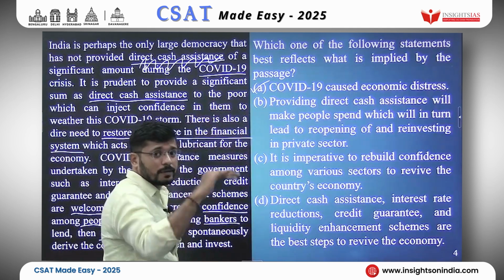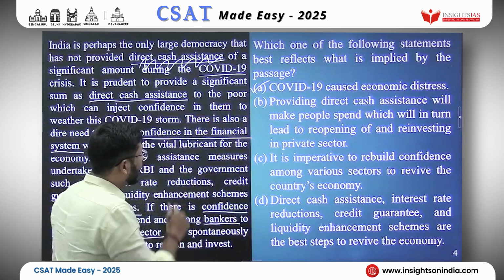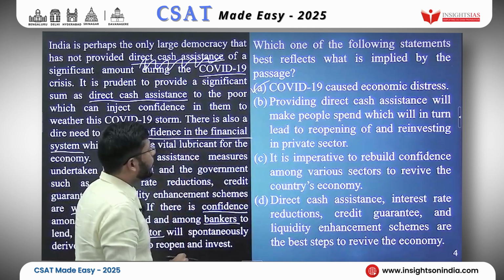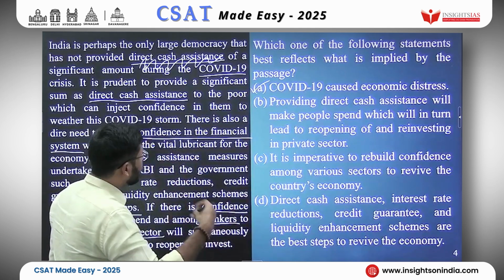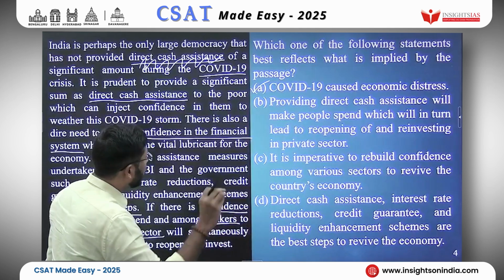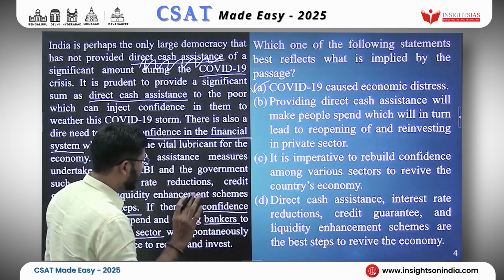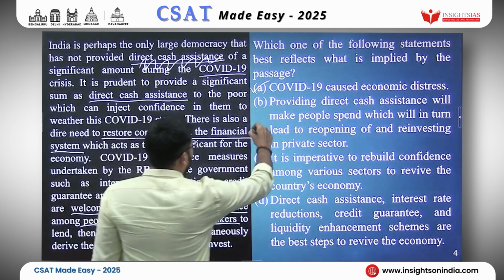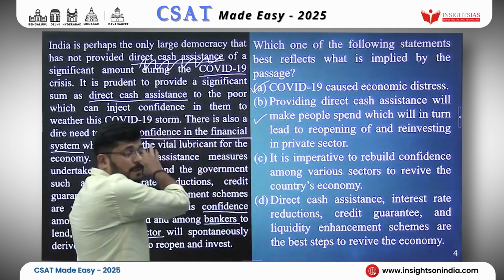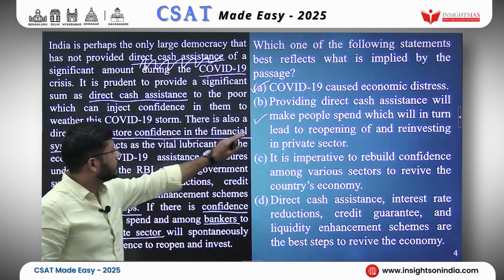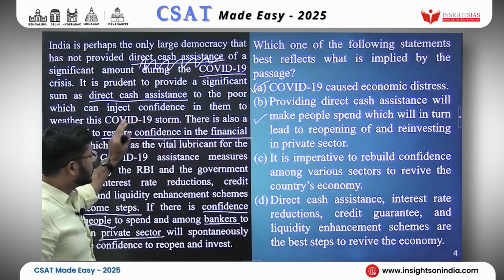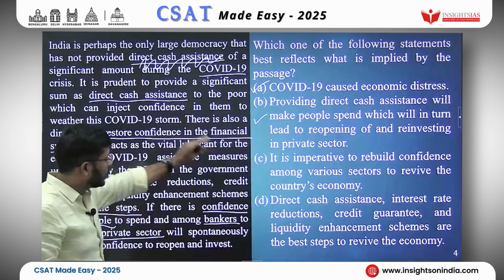But let's look at the second option. Providing direct cash assistance will make people spend, which will in turn lead to reopening of and reinvesting in the private sector. I think this is agreeing very much with the passage. Let's keep that one also.